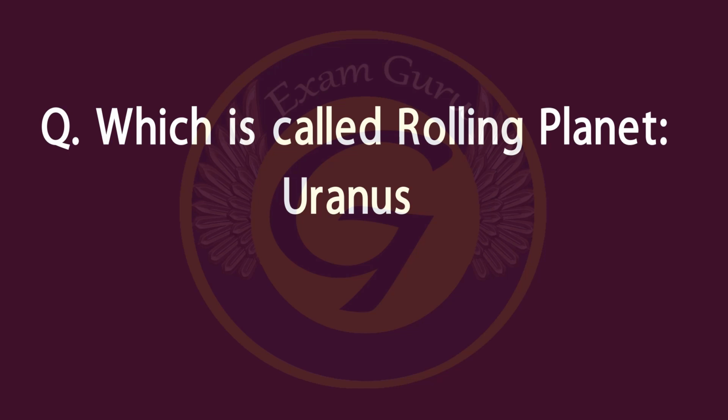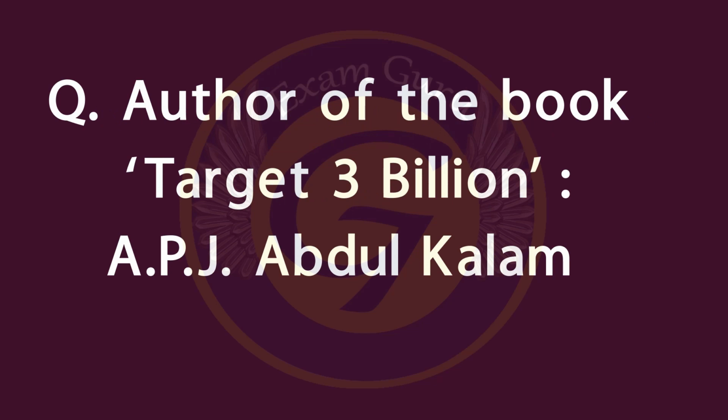Which is called rolling planet? Uranus. Author of the book Target 3 Billion. The book Target 3 Billion is written by APJ Abdul Kalam.